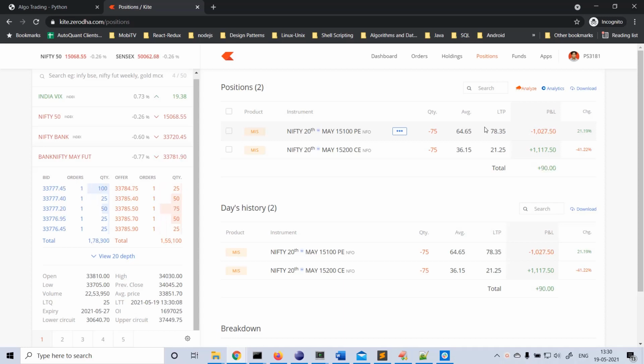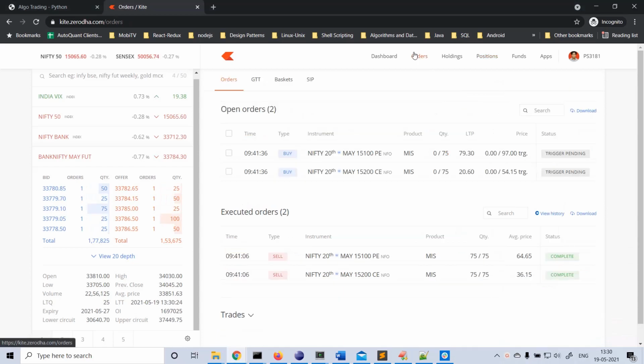Welcome back. Now the time is 1:30 p.m. This is the status. It seems the market is going down. So PE is shooting up, CE is going down. Of course, the overall PNL is flat, and here is our SL, 17 rupees from the current market price. Let's see whether SL hits or not. If the market goes down fast, there's a probability that SL may hit here. We'll review it again after 2 o'clock.